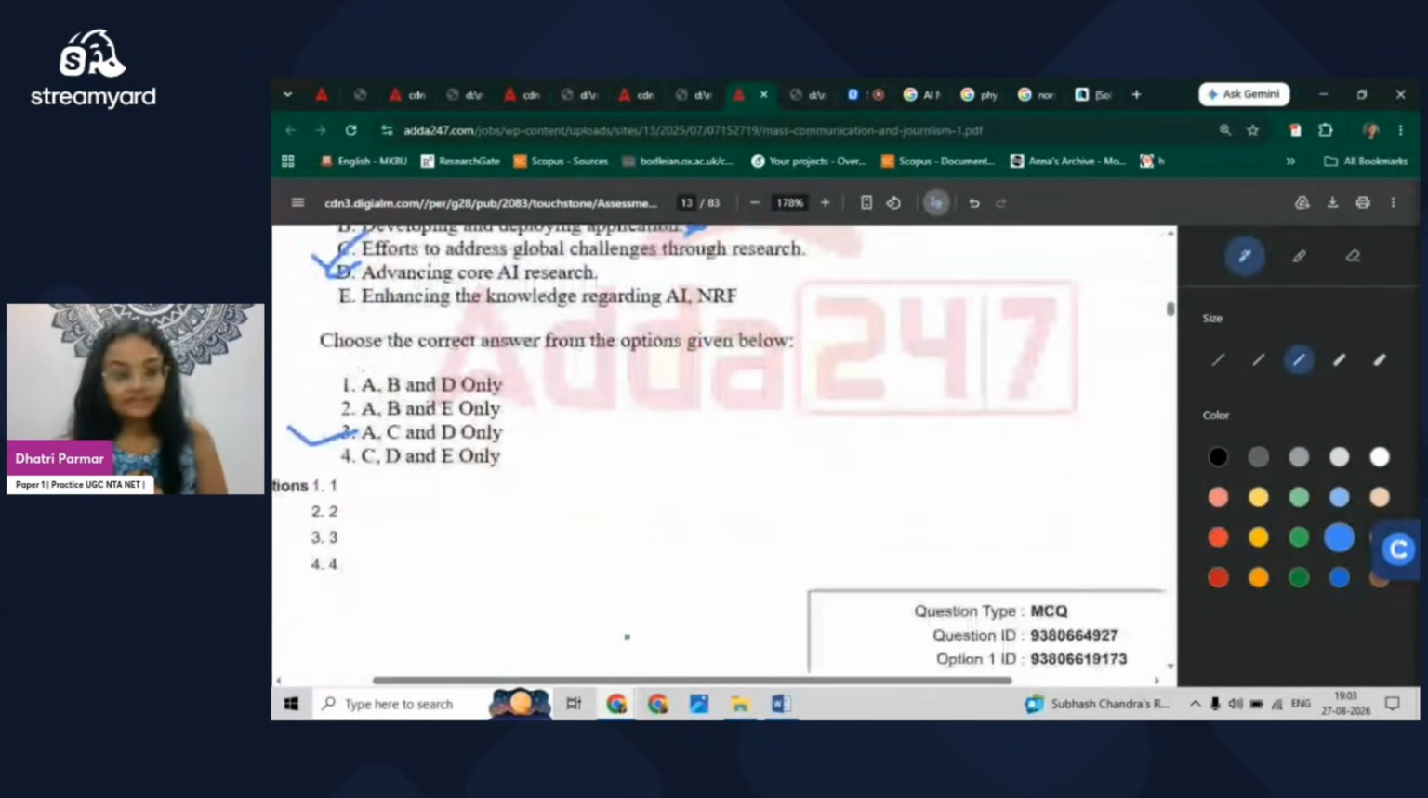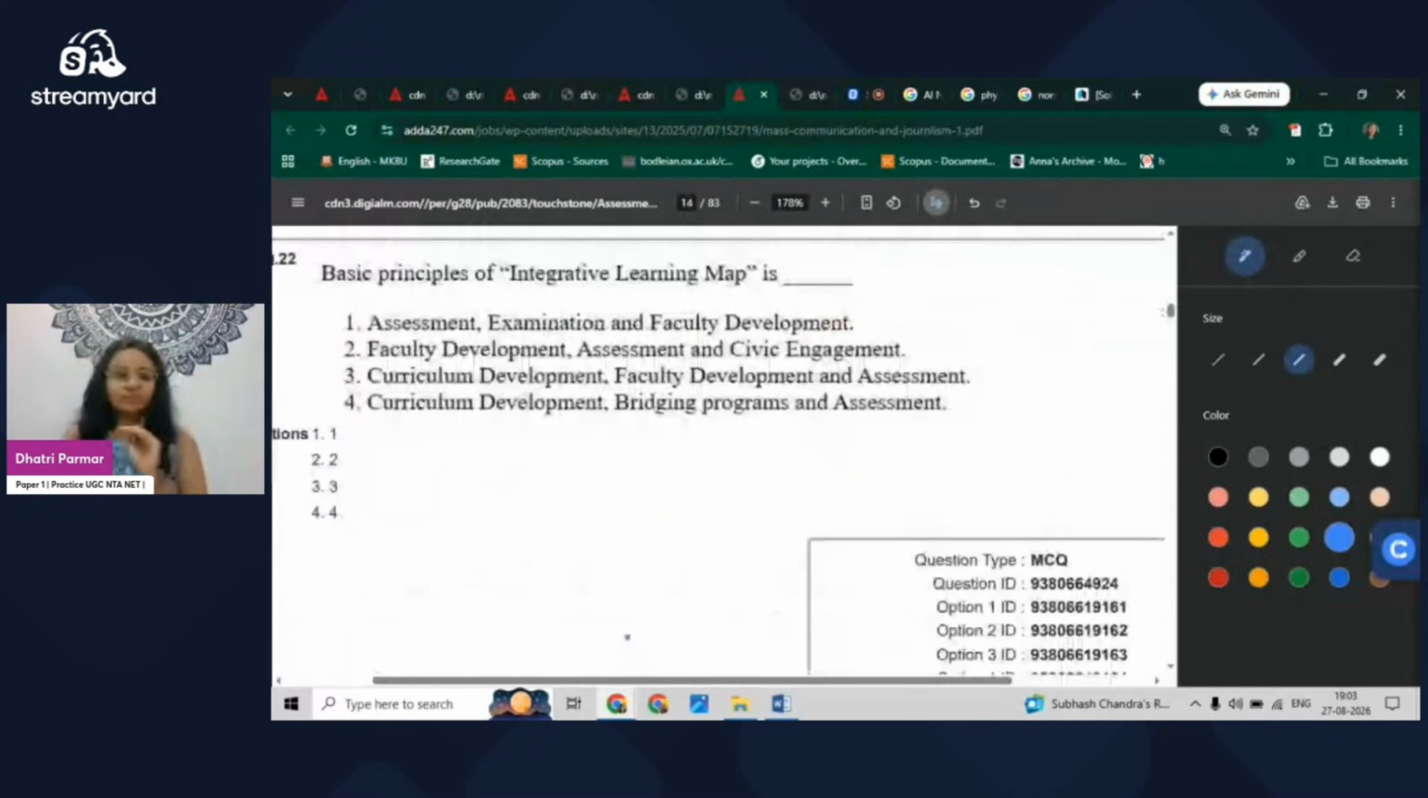Moving to the next question, basic principle of integrative learning map is, now this is talking about how we can map the learning, and in that the option is the curriculum development, bridging programs, and then doing the assessment, and these three processes connectively are called the integrative learning map, because from the curriculum we provide programs and then we assess the program. So this is how the cycle of the learning map is completed.